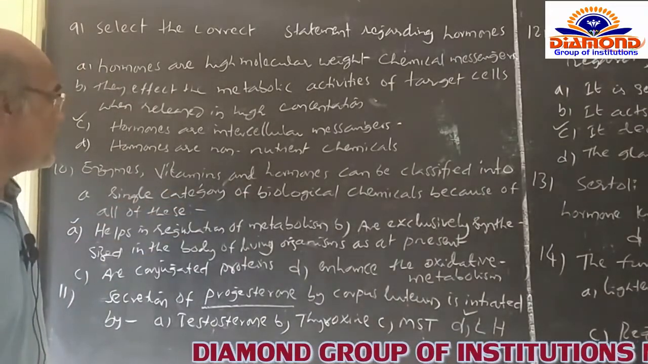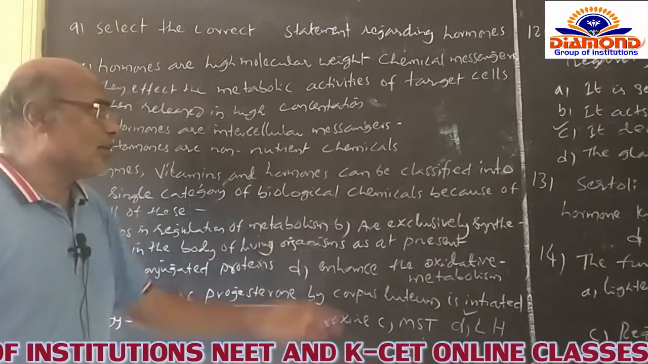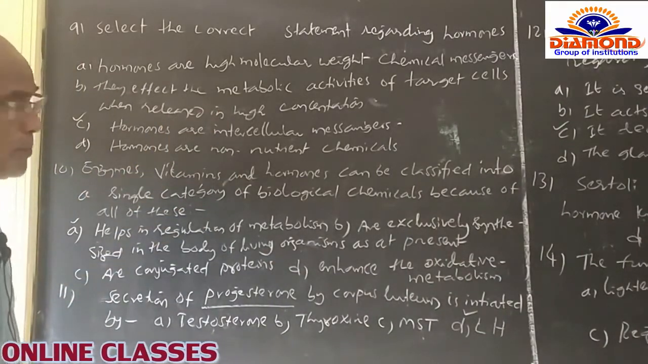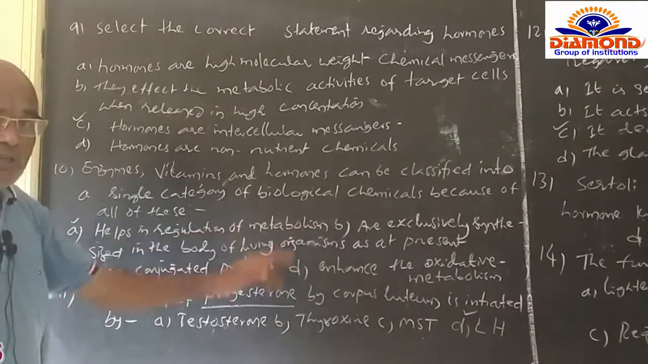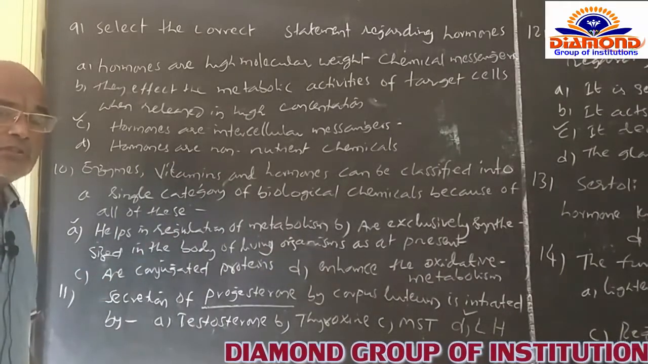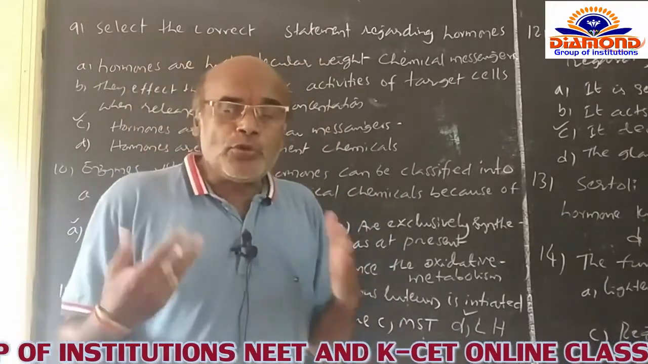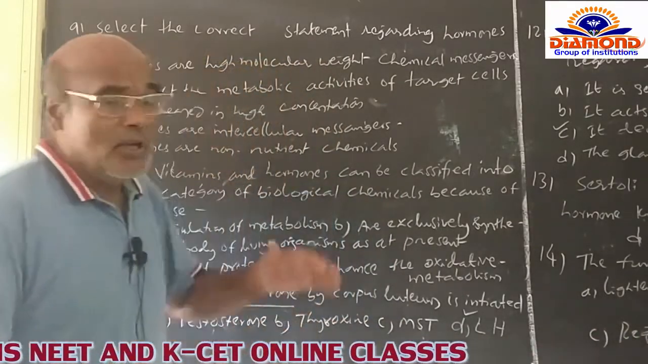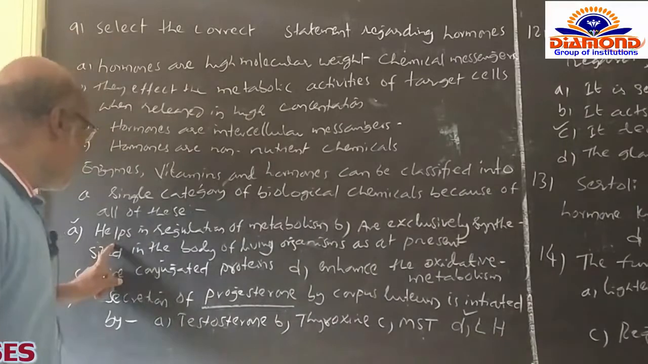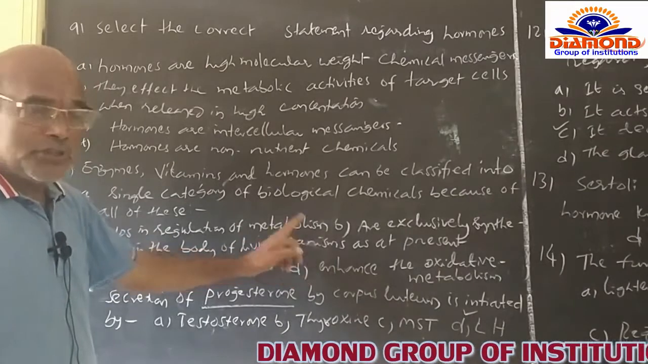Enzymes, vitamins and hormones can be classified into a single category of biological chemicals because of all of this. Here the options are given like this. Option A: helps in regulation of the metabolism. What I said, not only hormones, but enzymes as well as vitamins, these three substances collectively put their efforts into controlling the metabolism itself. That's why they are classified into a single biological category. Option A explains that they help in regulation of the metabolism. It is the correct option.